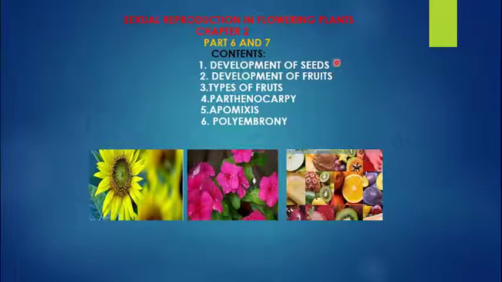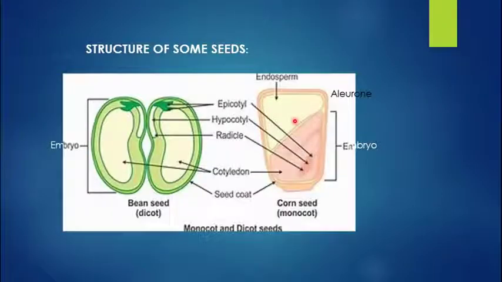So, children, we discussed development of seeds, development of fruits, types of fruits, and different asexual modes of reproduction such as parthenocarpy, apomixis and polyembryony in today's class. Now, first, the structure of some seeds. What are seeds? Seeds are the final product of sexual reproduction, which is triggered after double fertilization. The ovule gets transformed into seeds, and seeds are found within the fruits.